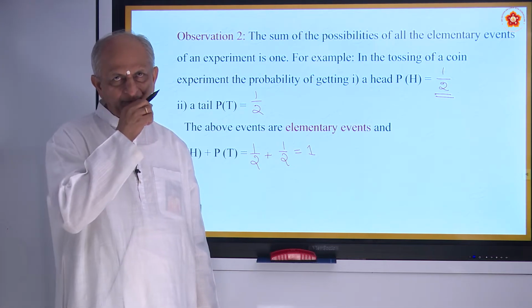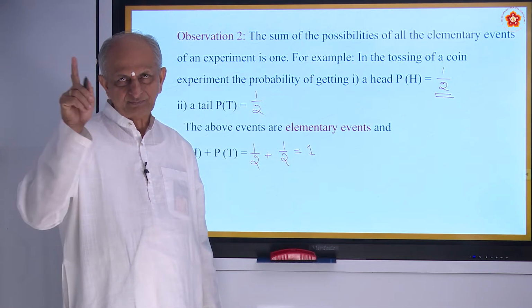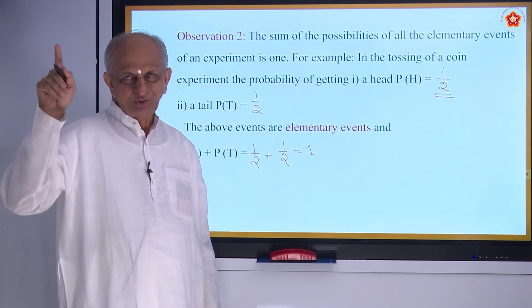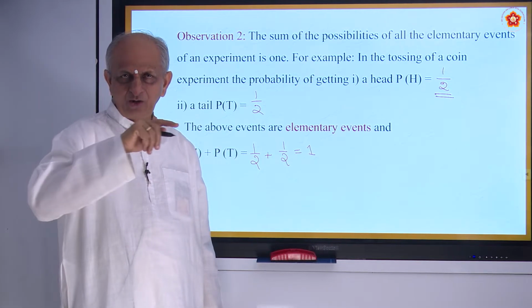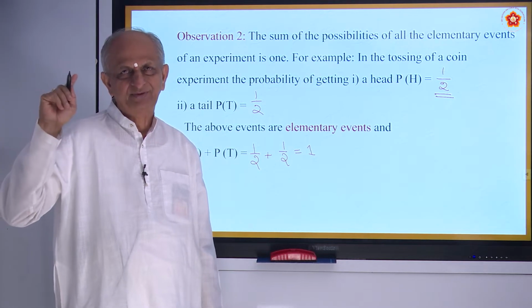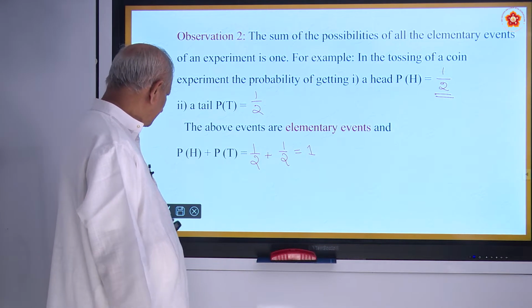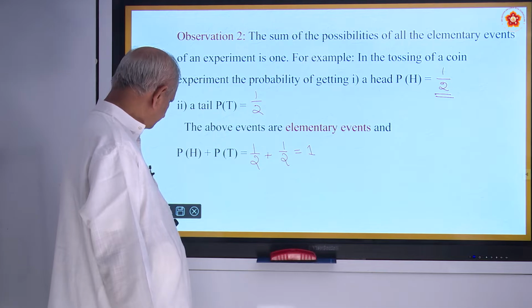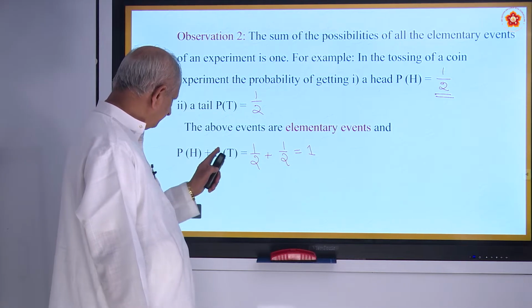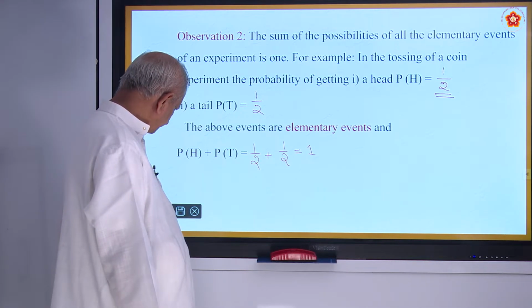If you take a die, number 1 coming up, 1 by 6. 2 coming up, 1 by 6. Add all this 1 by 6 times, you get 1. Correct? So this is an interesting observation you must note. So now how can you name this second part that we will see now?